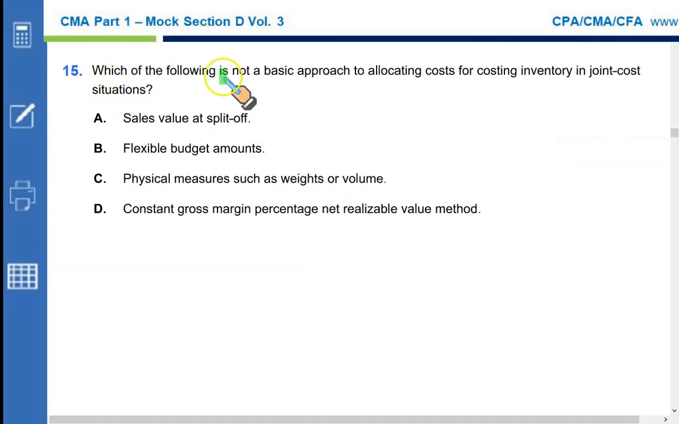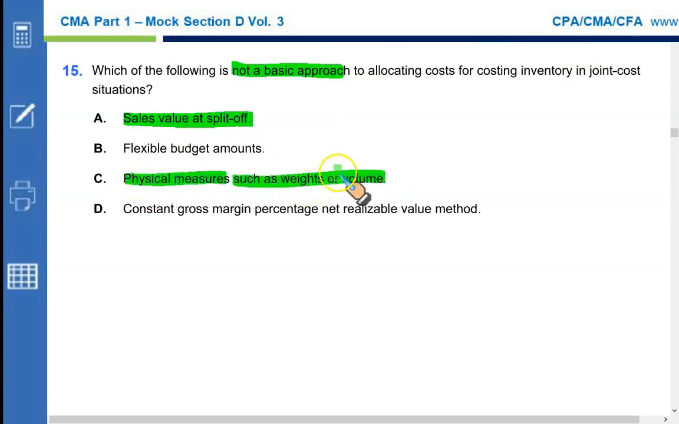Which of the following is not a basic approach to allocating cost for costing inventory in joint cost situations? Sales value at split off. This is one of the methods which we use to split our joint cost. Physical measures such as weights and volume. That is one of the methods we use to split our joint cost.